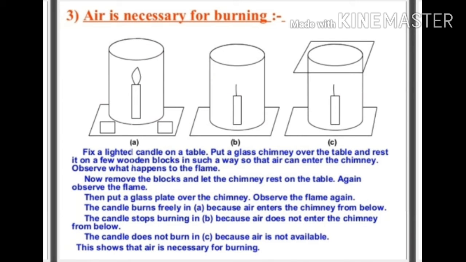Now, the topic is air is necessary for burning. Children, look at the picture and try to understand the activity. First of all, fix a lighted candle on a table.